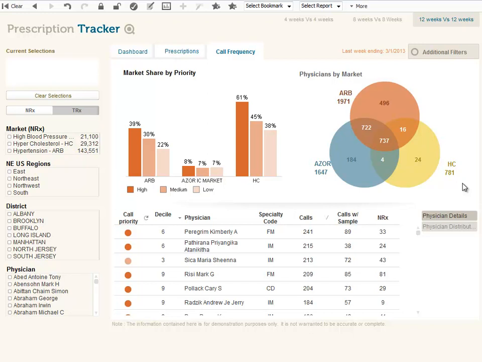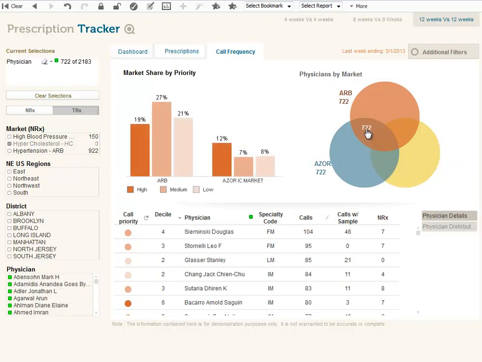From those who are not currently prescribing in HC, I can choose these 496 professionals just prescribing ARB drugs, or these 184 prescribing ACER drugs. Or even better, I could choose these 722 who are prescribing drugs on both markets, ARB and ACER, but not drugs from HC. So let's do that.